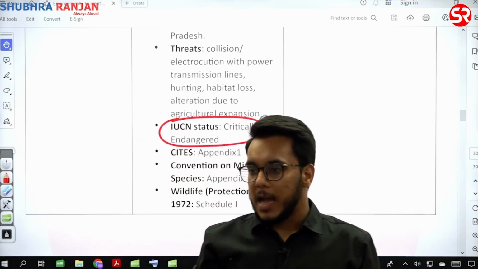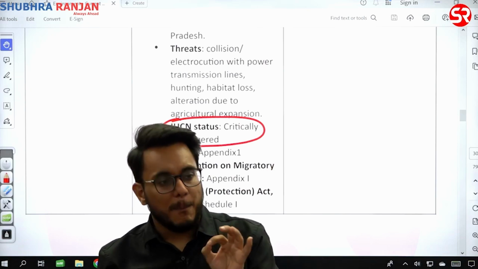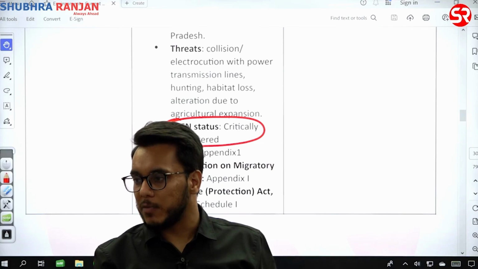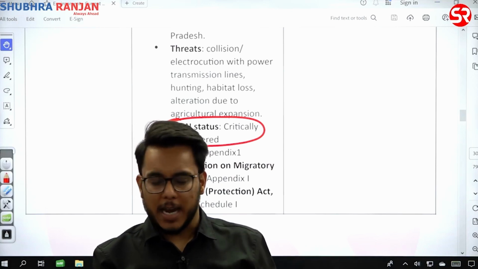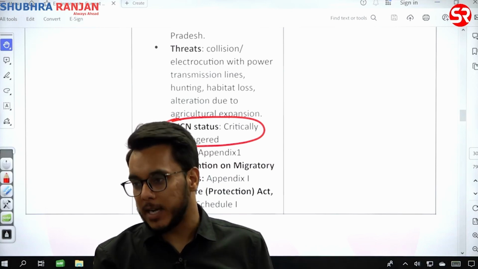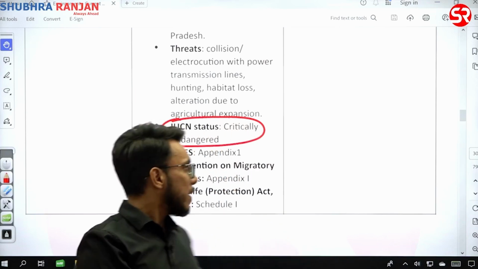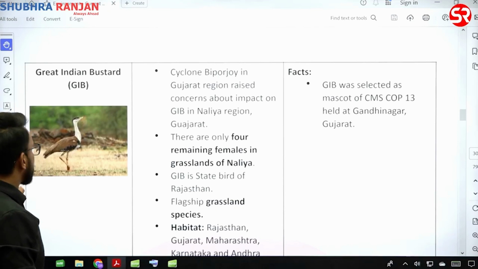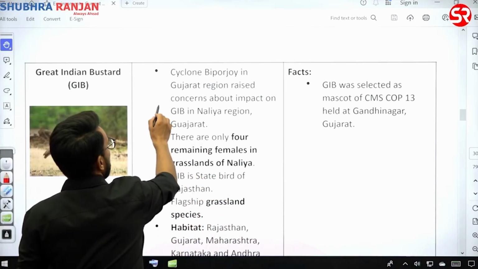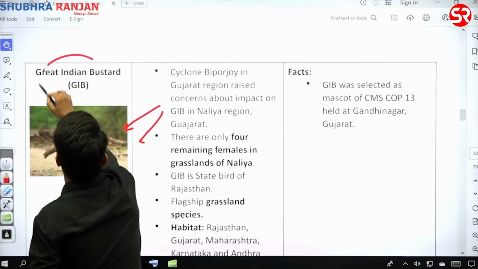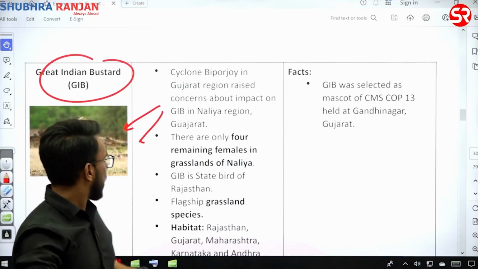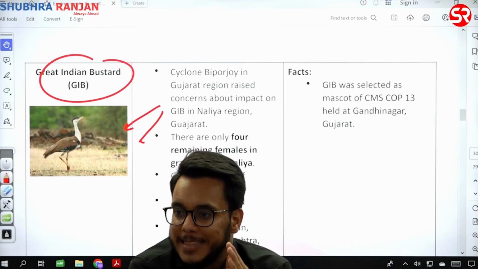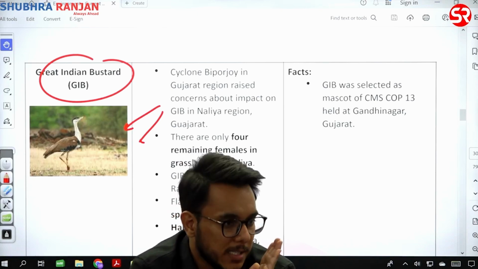Now, majority of Great Indian Bustards are found in Rajasthan. After Rajasthan, some population is found in Gujarat. Okay. Also, Cyclone Biparjoy also impacted the Great Indian Bustard population. Now, see this particular thing. Great Indian Bustard, they have problems on multiple fronts.